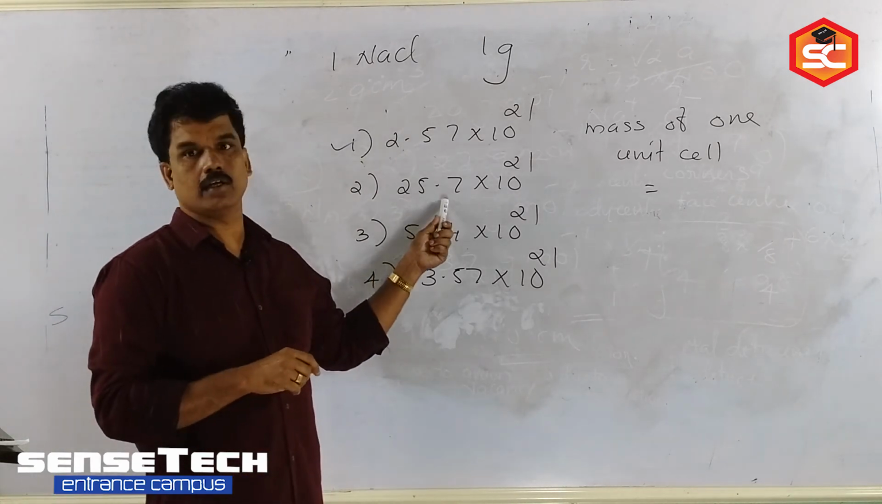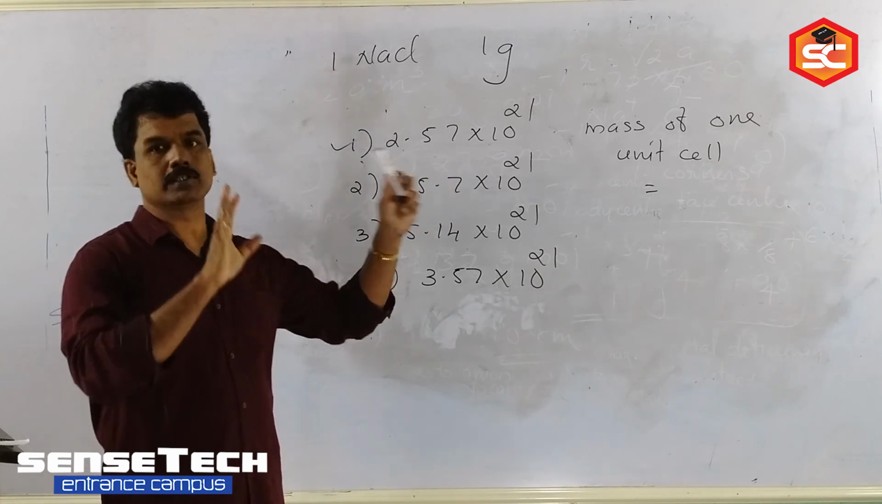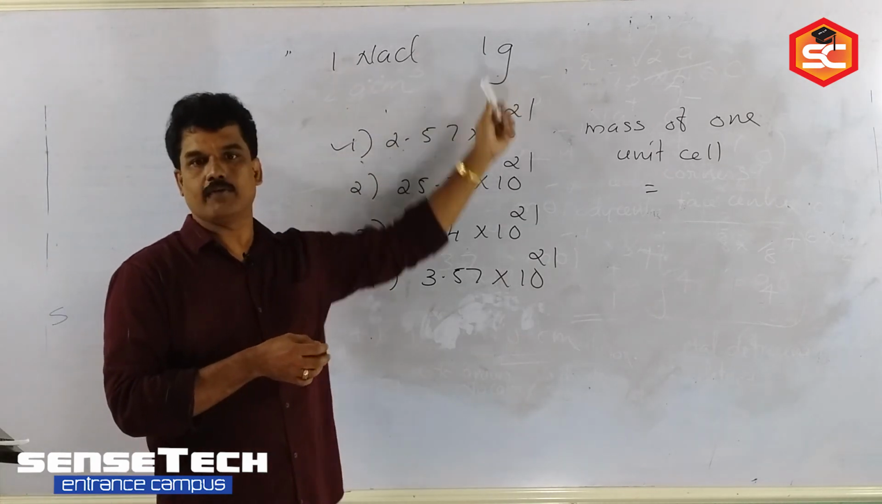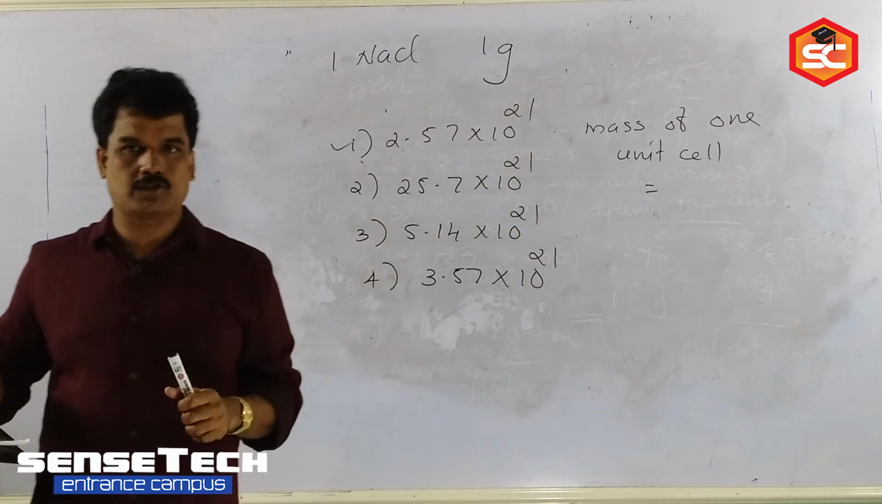So the calculation part is clear now. First you have to find out the mass of a single unit cell, and then how many unit cells are there in 1 gram, so 1 divided by that single unit cell mass.